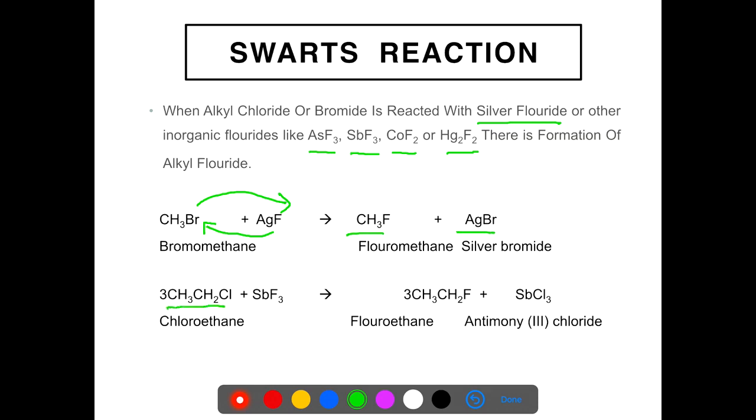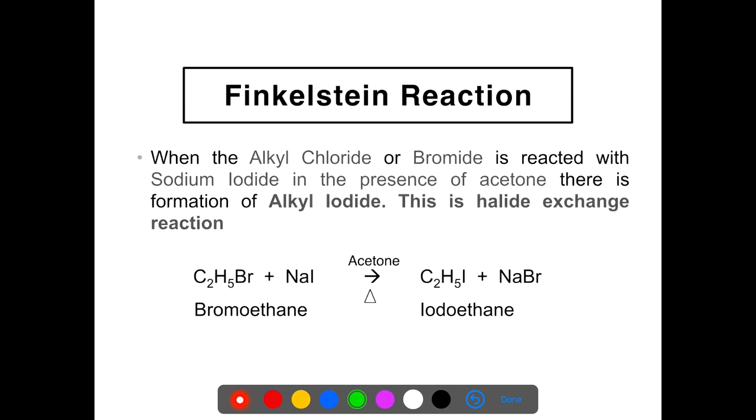In the second reaction, when chloroethane reacts with antimony fluoride, it forms the product fluoroethane and antimony chloride. So this is also a type of halogen exchange reaction. We use this reaction because the direct reaction with fluorine is highly exothermic. That is why we apply the Schwarz reaction to prepare fluoroalkanes.